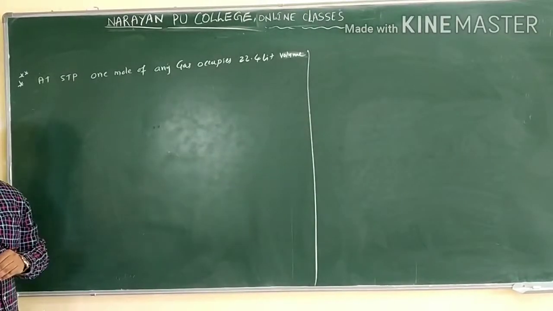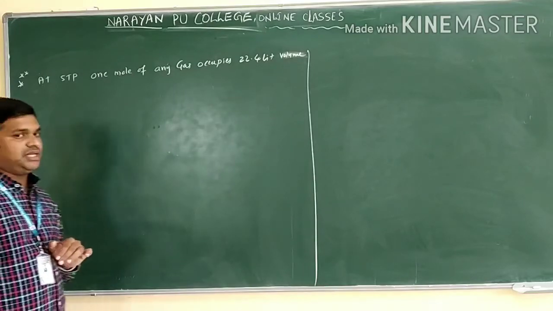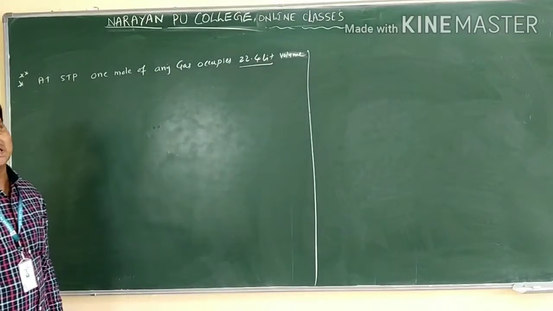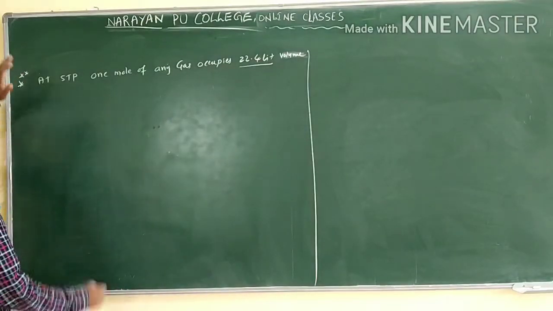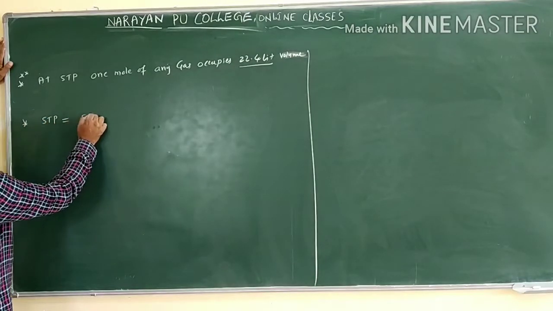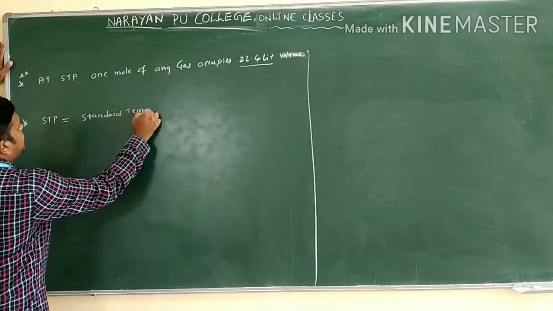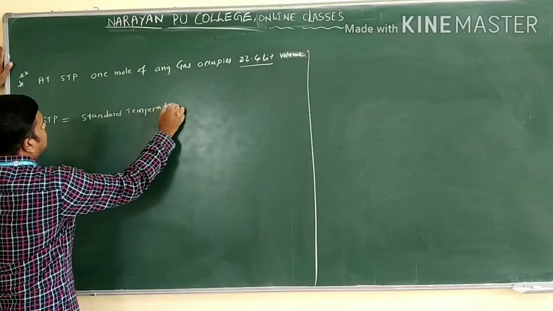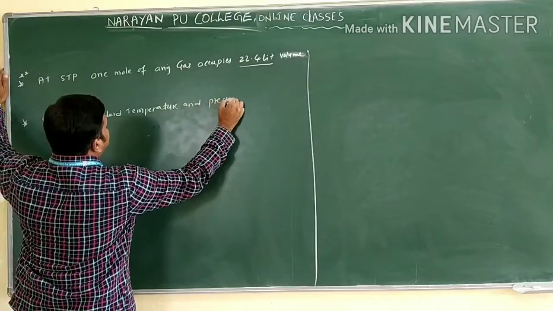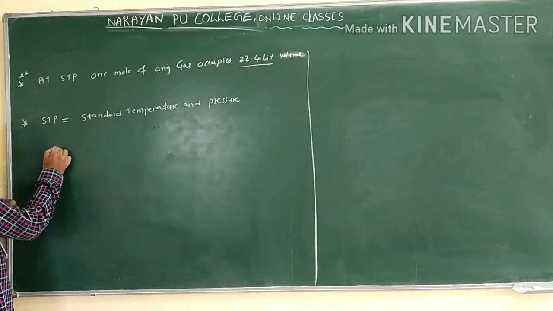The next very important condition we have: at STP, 1 mole of any gas occupies how much volume? 22.4 liters of volume. What is meant by STP? STP means standard temperature and pressure.